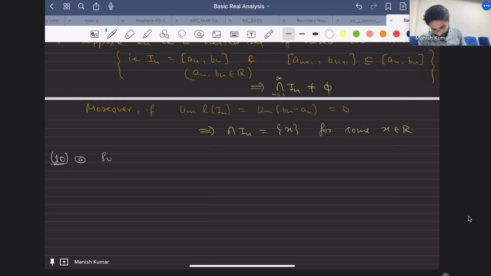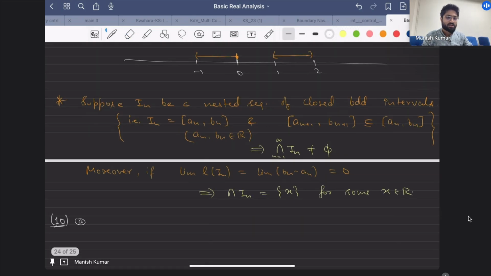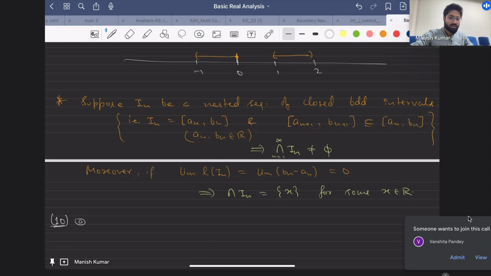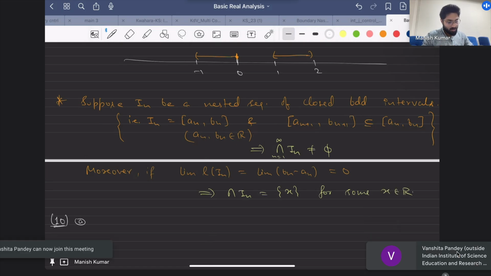What I want to mention using the next three statements is that these conditions, bounded, closed, are important. If you remove this condition, then this result won't be true. That's what I want to say.